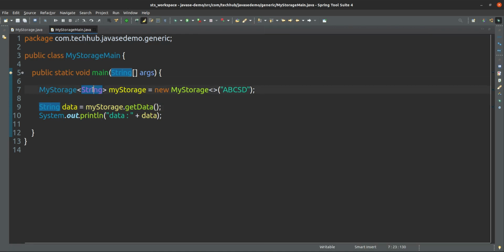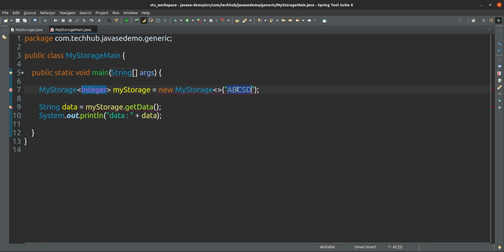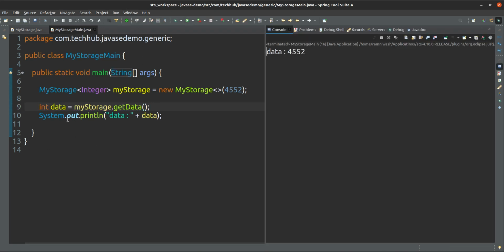If it is an integer, then you just give an integer number, no issue. But if it is an integer, then you can collect into int or Integer, no issue, because of the wrapper classes. Okay, so it will work fine.